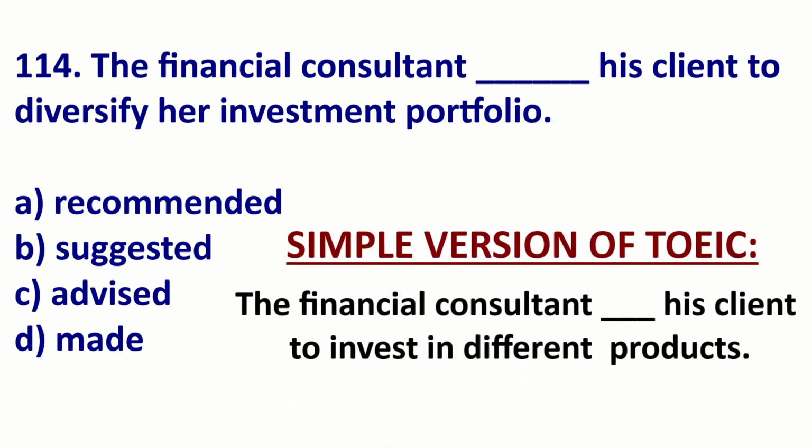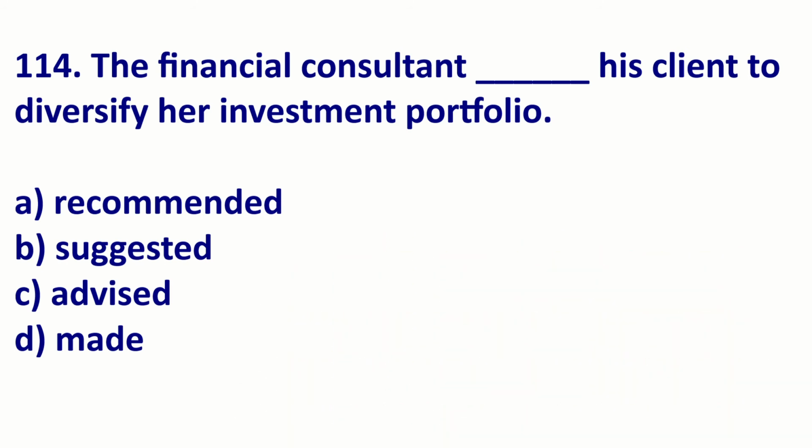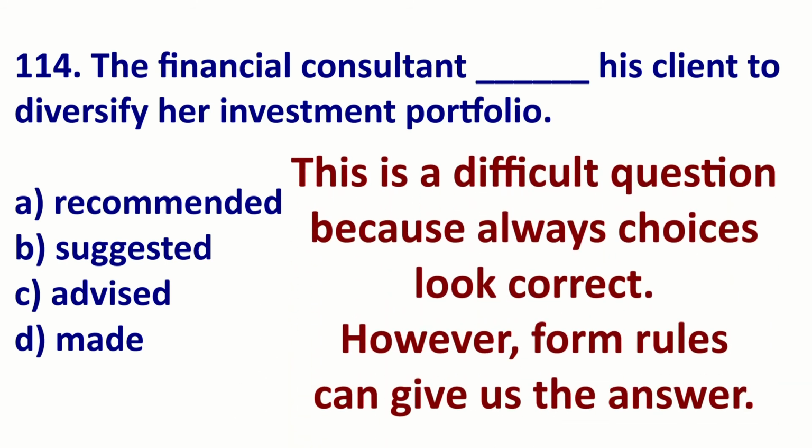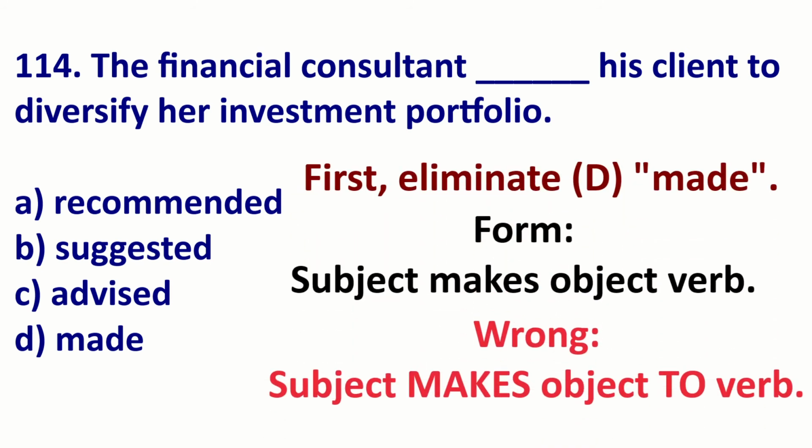So let's simplify the question. The financial consultant blank his client to invest in different products. Okay, so this is a tough question because all choices look correct. However, when we look at the fine details, we can eliminate all the wrong answers quite easily. First, eliminate D, made. Why? Well, the form of make is subject makes object verb, not subject makes object to verb.